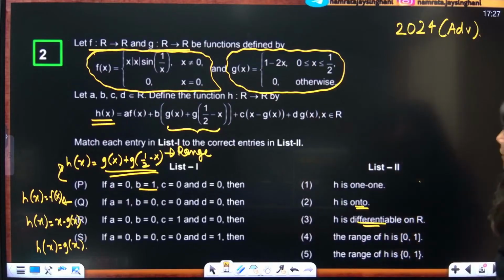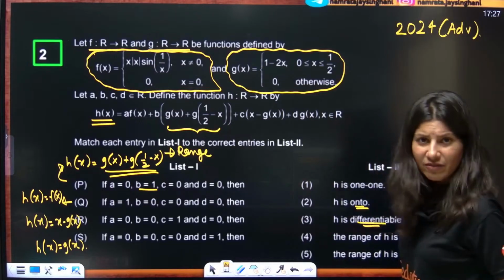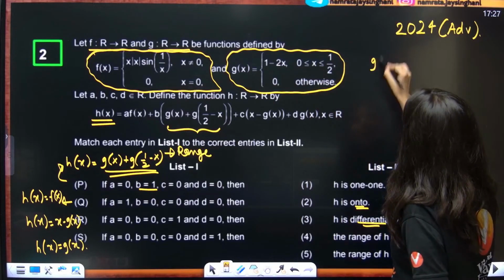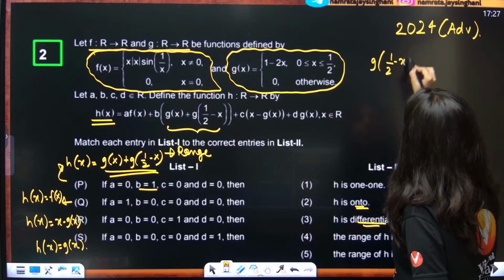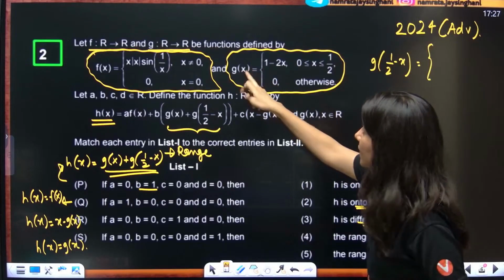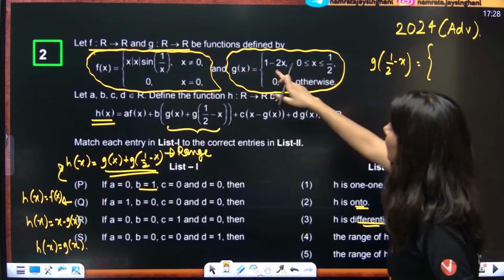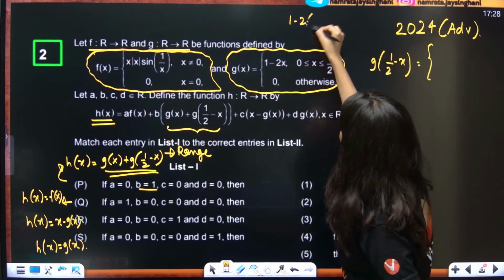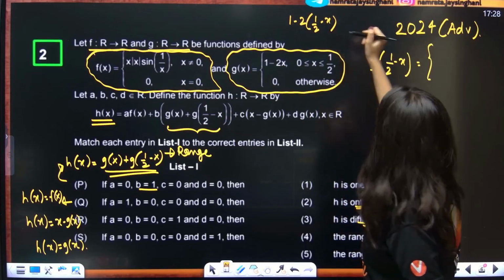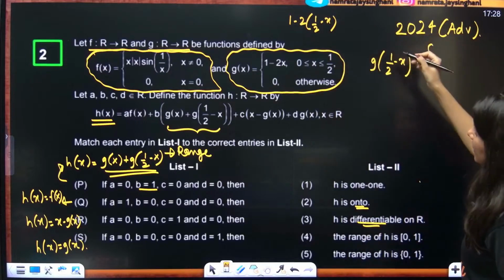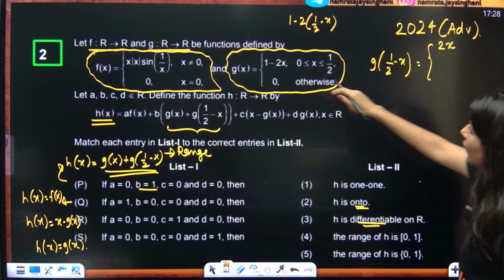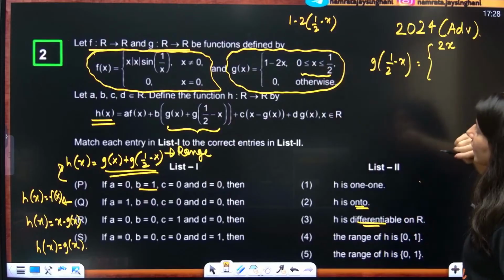Now let's focus on g(x) plus g(1/2 - x). This is g(x). Let me just write g(1/2 - x). So what I am doing is replacing wherever x is written, I am writing 1/2 - x. Now this is 1 minus 2 times (1/2 - x). So 1 cancels, this is 2x. Correct? This is what? 2x.